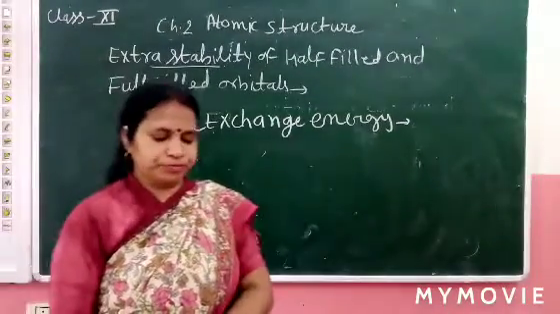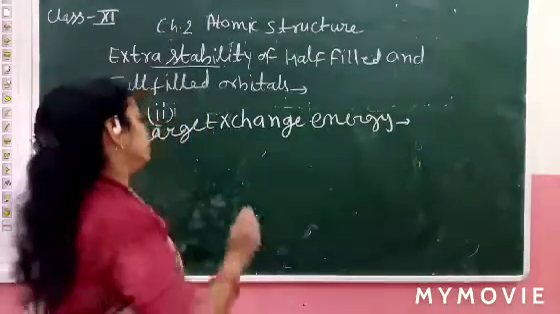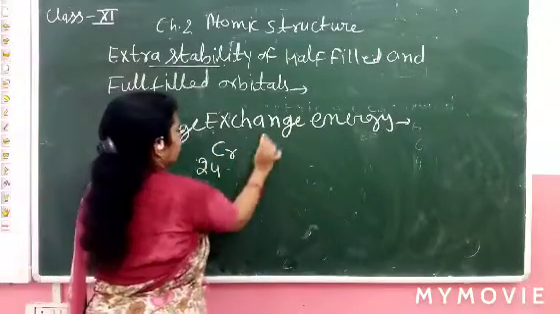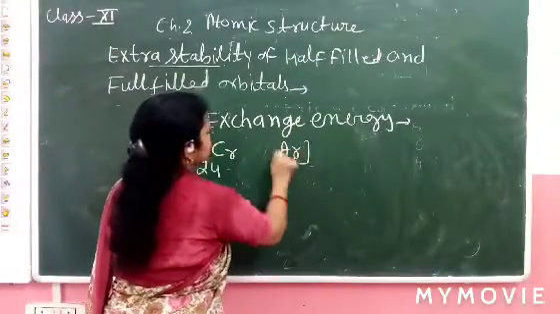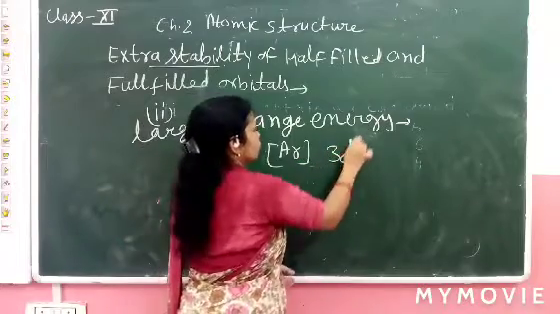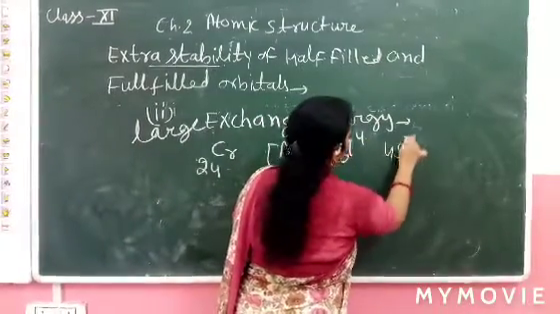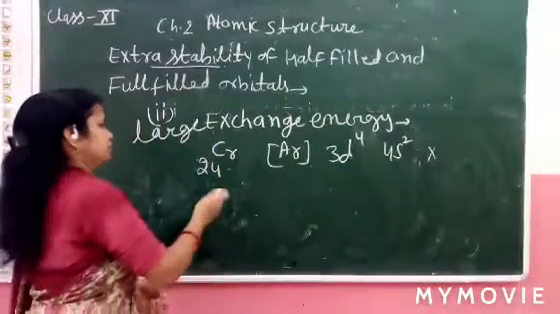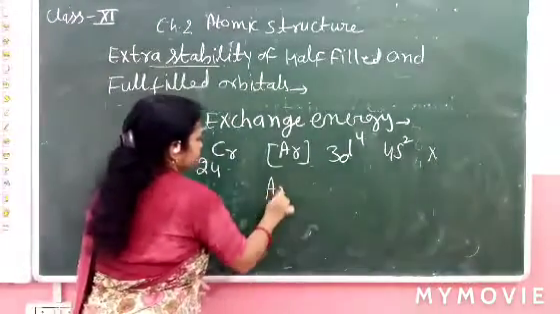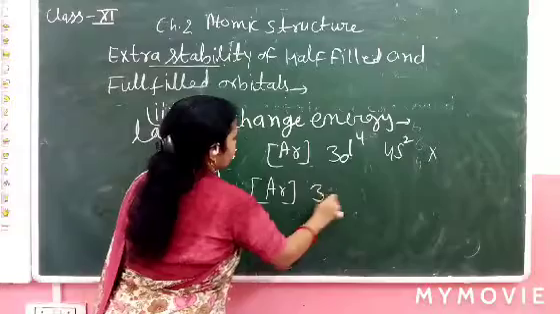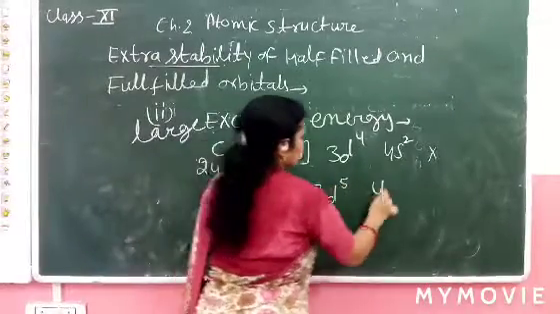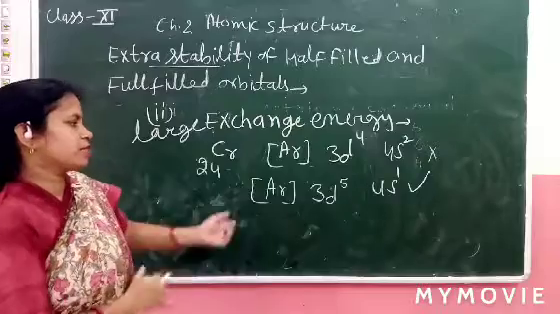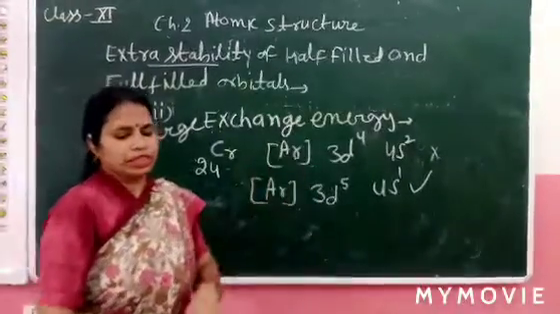Suppose in chromium. We already discussed that chromium's electronic configuration Ar 3d4 4s2 is not stable. Why is it not stable? We will explain here. And Ar 3d5 4s1 is more stable, most stable, extra stable. Why? So now let's see.